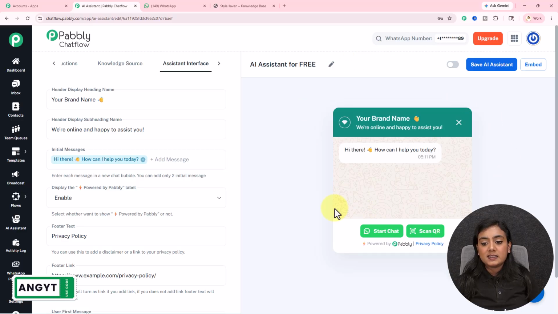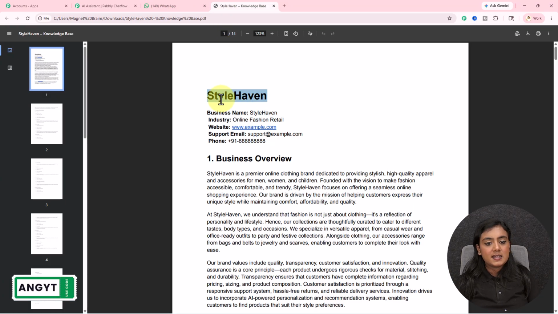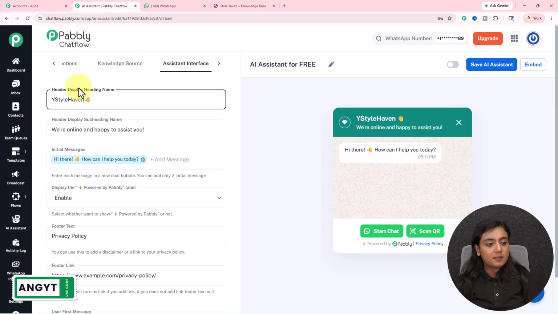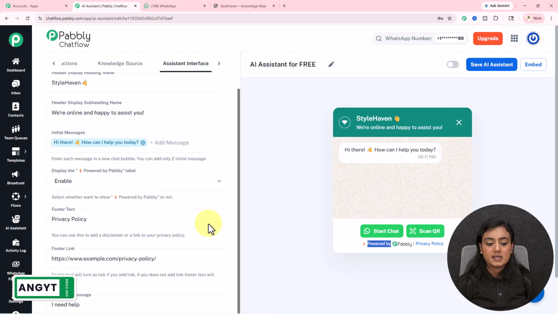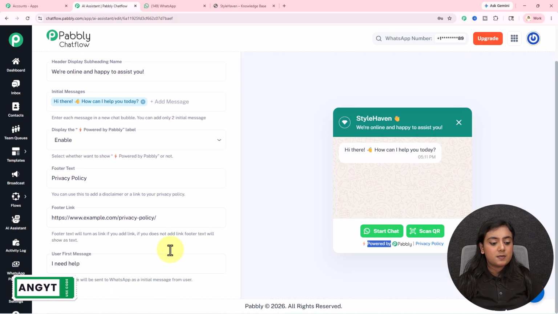Now if you want to edit the details, simply first add the brand name. What's my business name? It's Style Haven. So what I'm going to do is add my brand name right over here. Next, if you want to edit this subheading, message, this powered by Pabbly or this hyperlink, add in the details on this section. Last is user's first message.